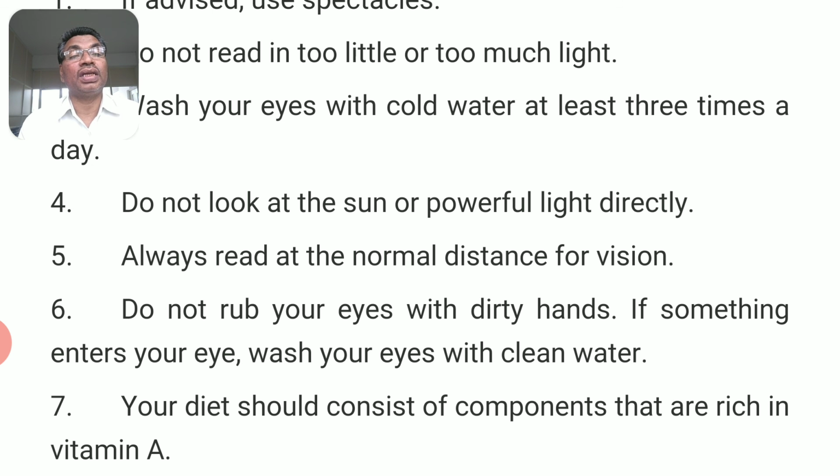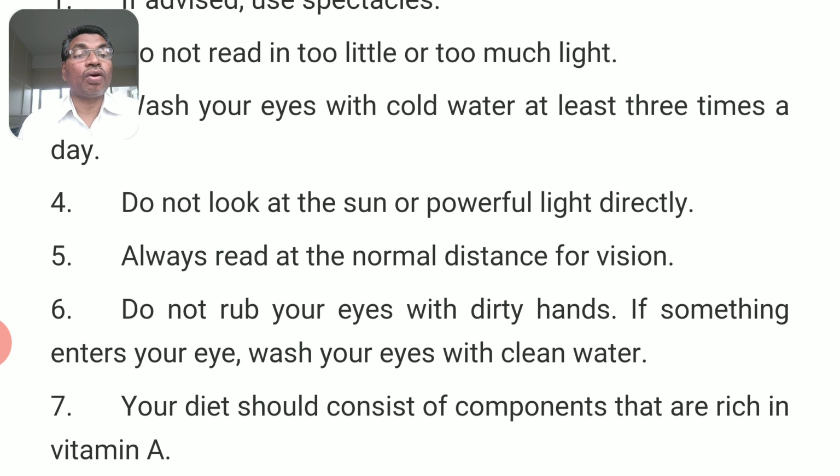We should never look at the sun directly. Always read at the normal distance for vision, generally 25 centimeters and above. Do not rub your eyes with dirty hands. If something enters your eye, wash your eyes with clear water.